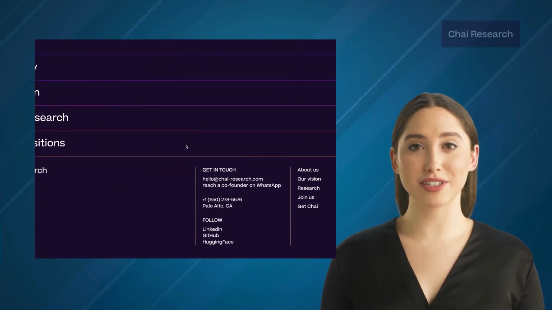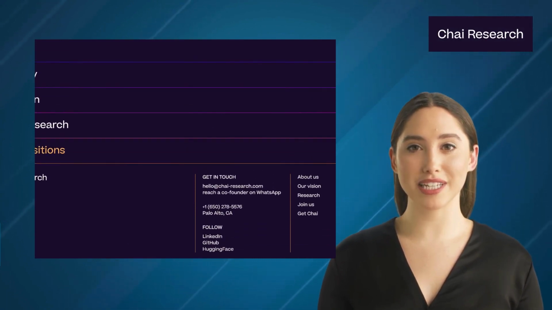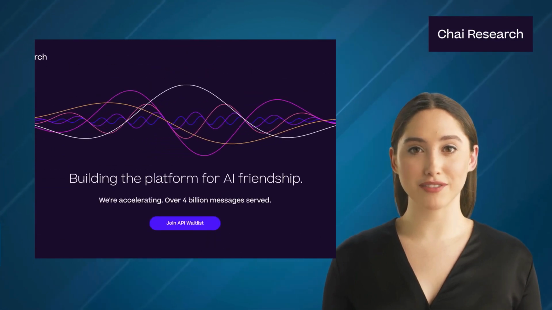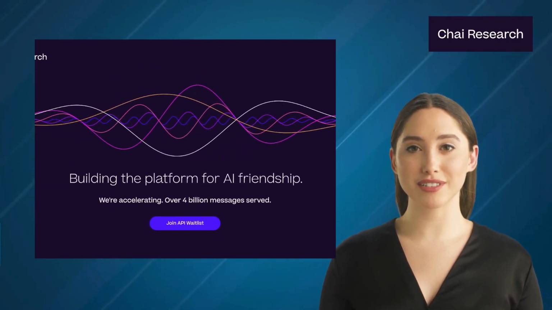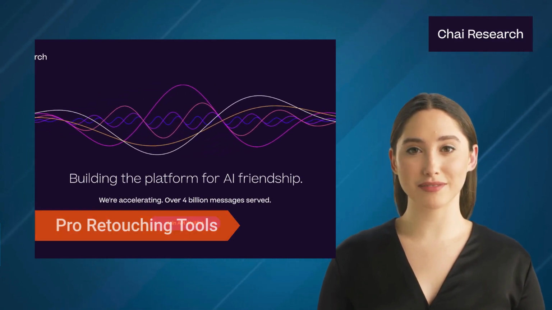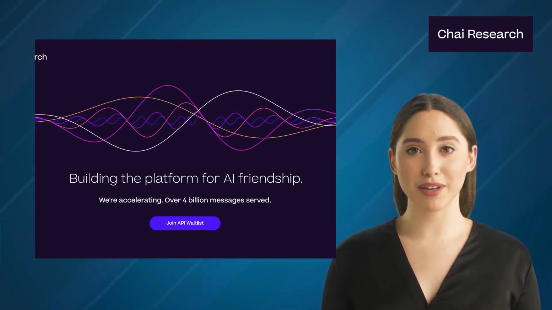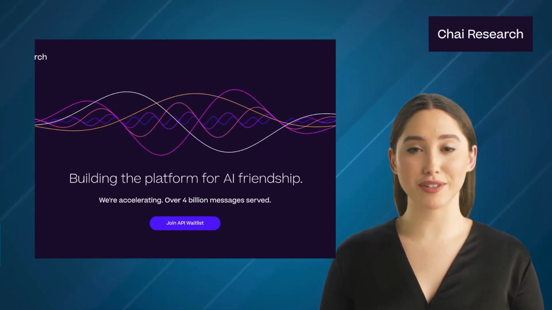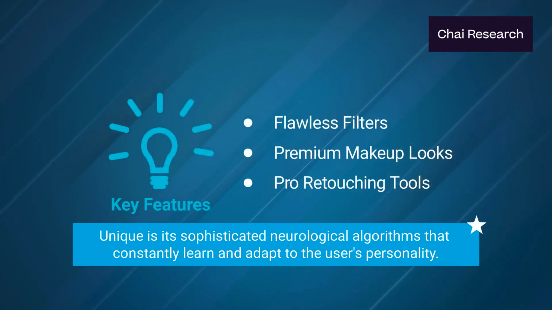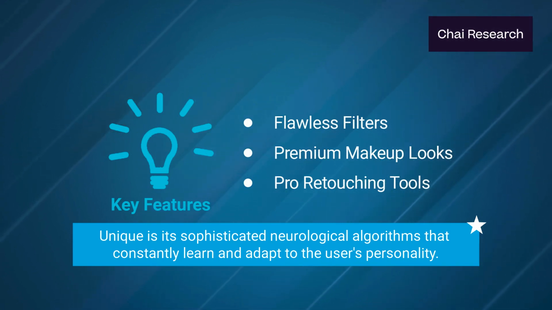Second one is Chai Research. Chai Research is an innovative platform that uses two-way AI communications to provide users with an opportunity to engage in a meaningful relationship with a virtual friend. It offers features like solution-focused guidance, language optimization, and emotion recognition. With Chai Research, you can nurture a deep friendship that is always available, highly attentive, and understanding of all your needs. One of the standout features that make the Chai Research platform unique is its sophisticated neurological algorithms that constantly learn and adapt to the user's personality.